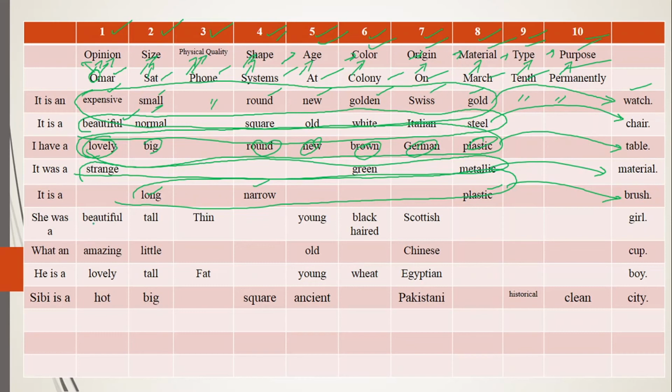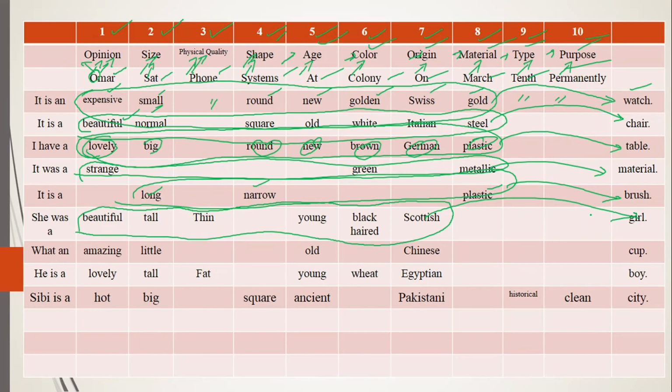She was a beautiful, again opinion, tall, size, thin, physical quality, young, age, black haired, that is telling the color, and Scottish, known as the nationality. So she was a beautiful, tall, thin, young, black-haired Scottish girl. So you will not say she was a thin, tall, young, Scottish, black-haired, beautiful girl. No, you will say she was a beautiful, tall, thin, young, black-haired Scottish girl.